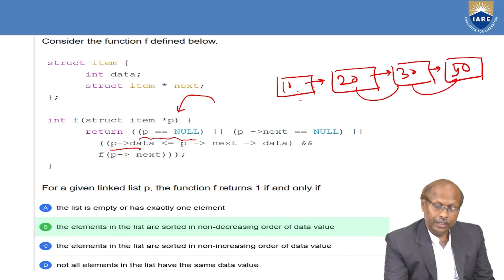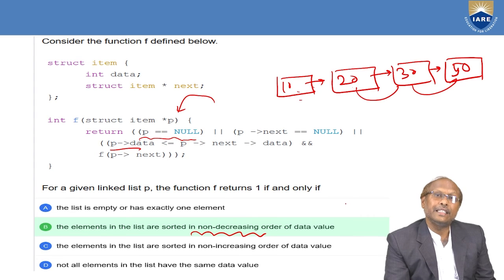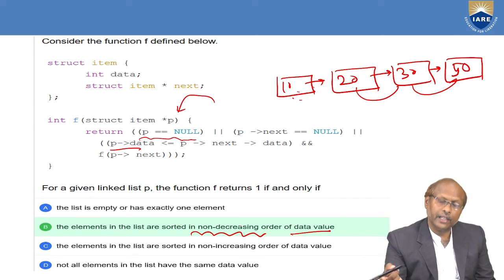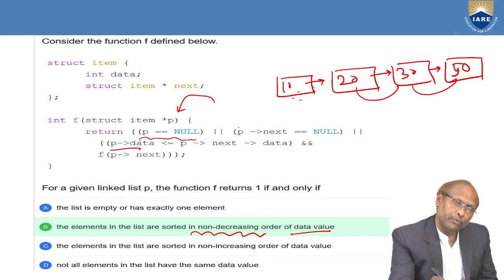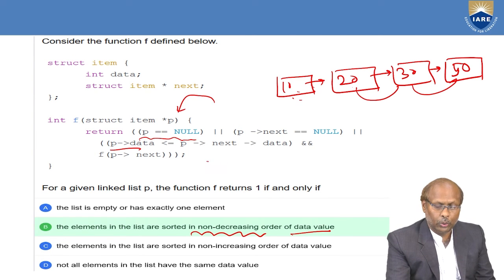So you have to check how the data are arranged. The elements in the list are sorted in non-decreasing, that means increasing order. That means 10, 20, 30, 50. So this way. Non-decreasing means either greater or equal also. So if this type of linked list is created, then because here f is calling f, that means it is recursive. So when all the conditions are true, it will return true.